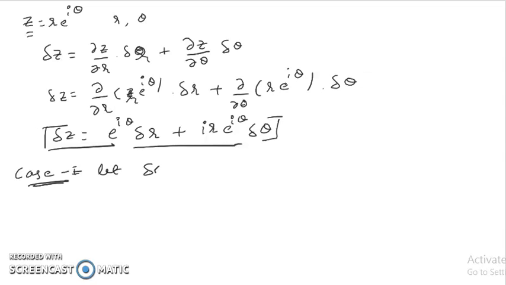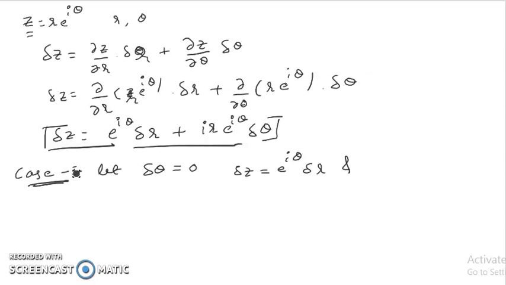In case 1, let delta theta be equal to 0. As delta theta is equal to 0, delta z is equal to e to the power i theta delta r, because the delta theta term is going to be 0.